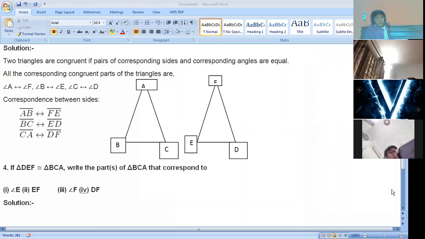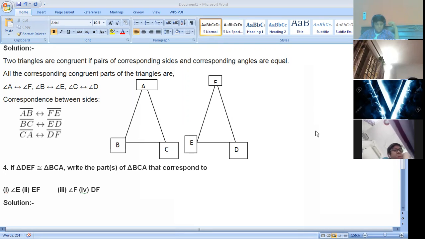Mukul, tell me, EF will correspond to which side? Ma'am, CA. CA, absolutely right. Sharma, angle F corresponds to? Ma'am, angle A. Angle A, absolutely right.